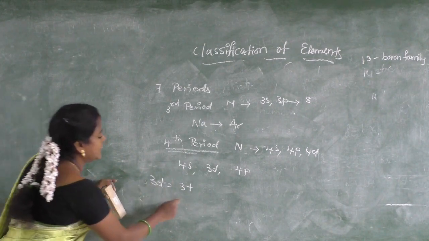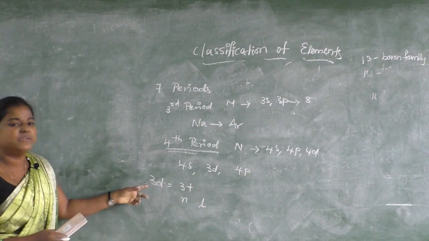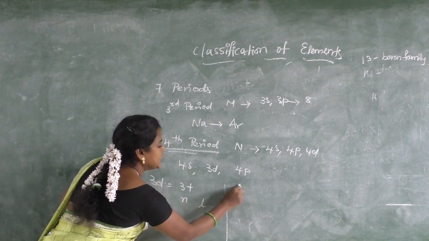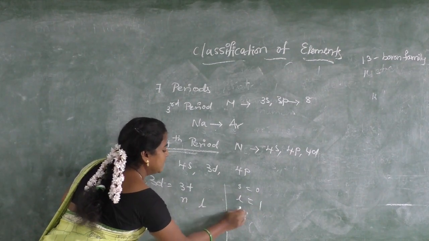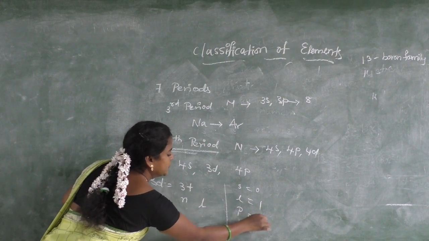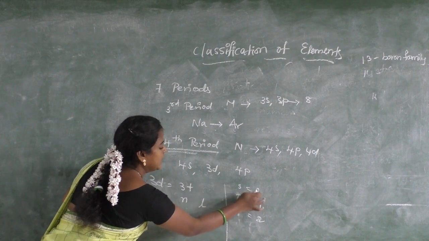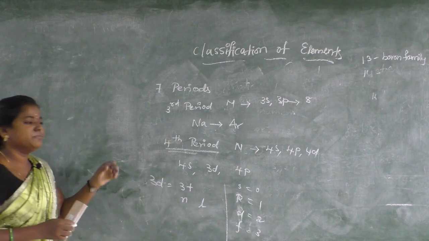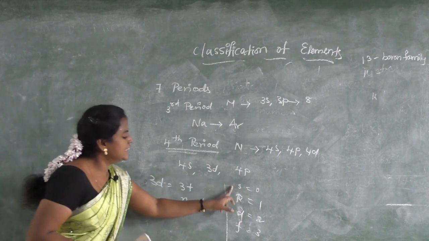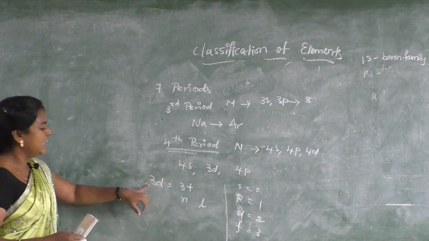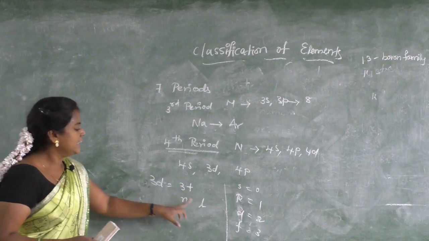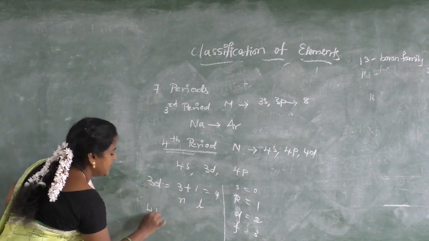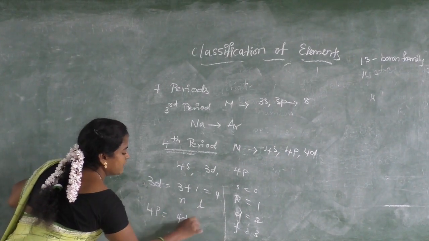The Aufbau rule indicates that for 3d, you should calculate the n plus l value. Here n is 3, and l is 2. You know that s means 0, p means 1, d equals 2 and then f equals 3. n is the principal quantum number, and l is the azimuthal quantum number. So for 3d, n is 3 and l is 2, so overall 5. Hmm, for 4p, it is 4 plus 1, which means 5.